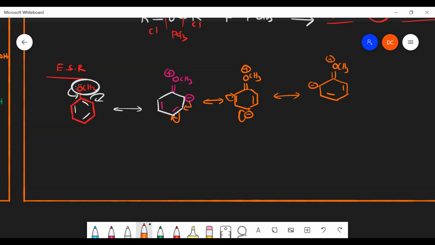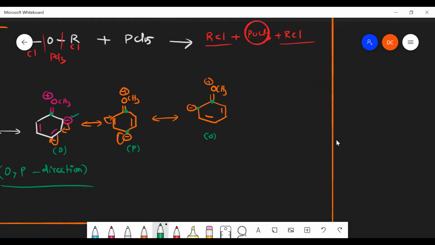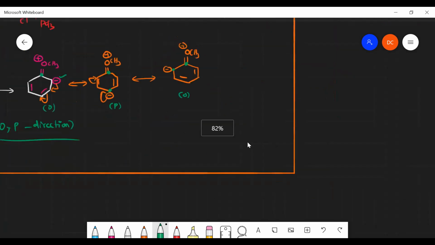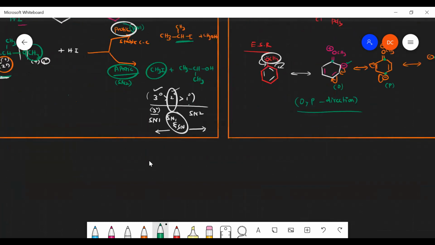In all the cases, this position and this position you have to look at. This is ortho position, this is para position, this is ortho position to the OCH3 group. That's what it is. All ortho, para directing. So I can get ortho para substituted products in the case of ethers. Okay, ethers also give ortho para substituted products.